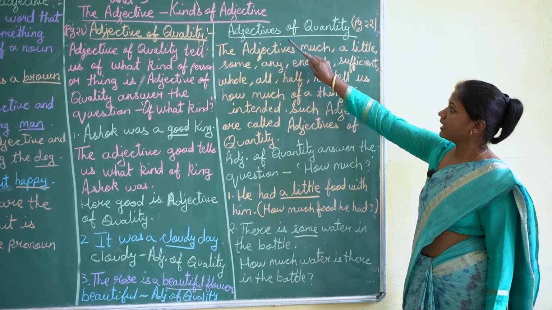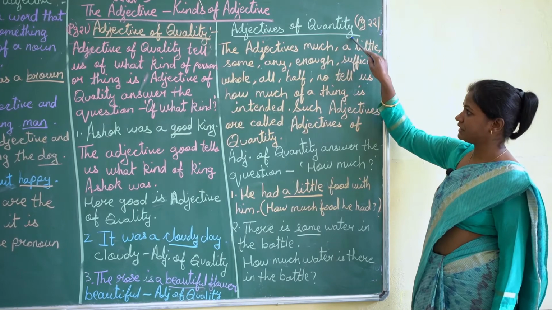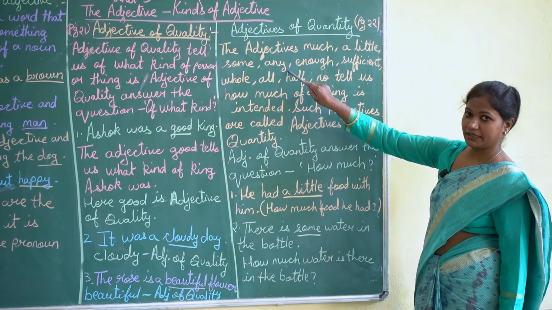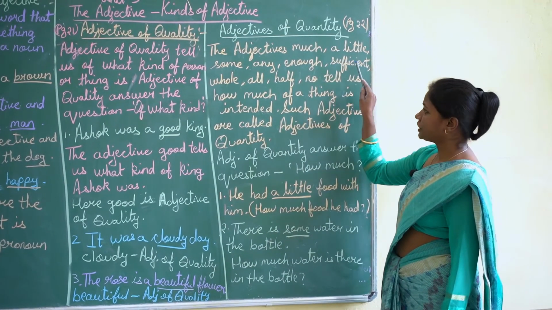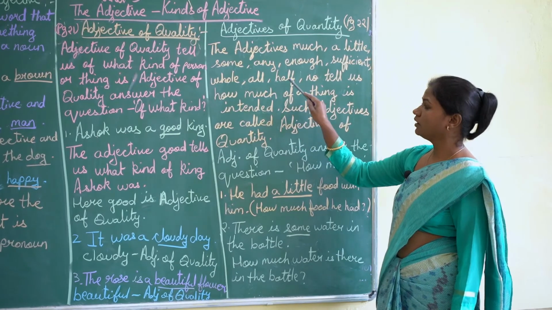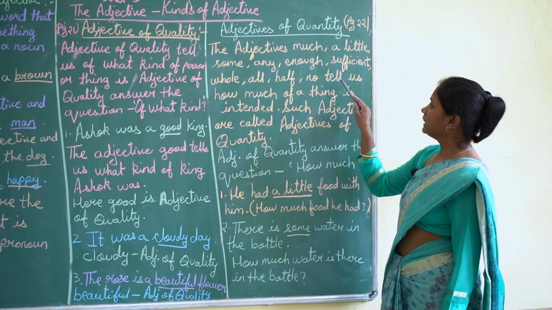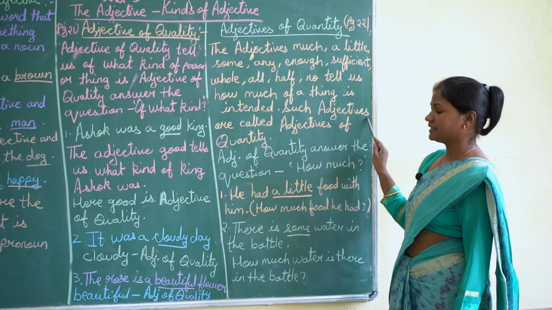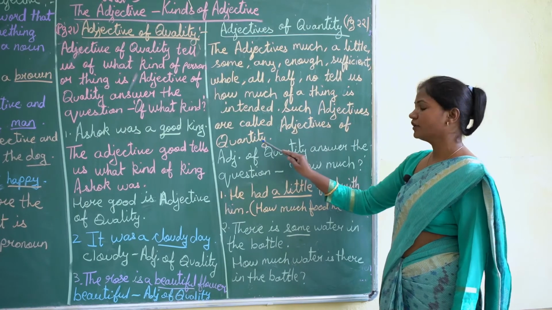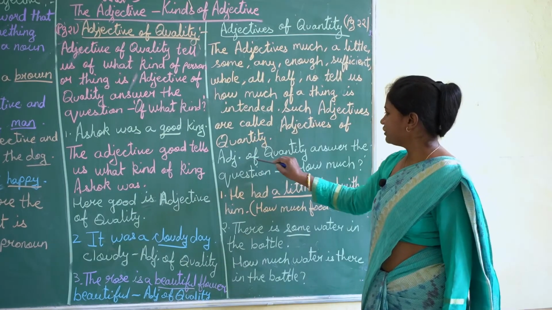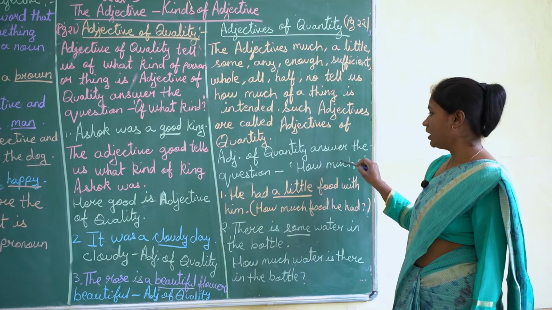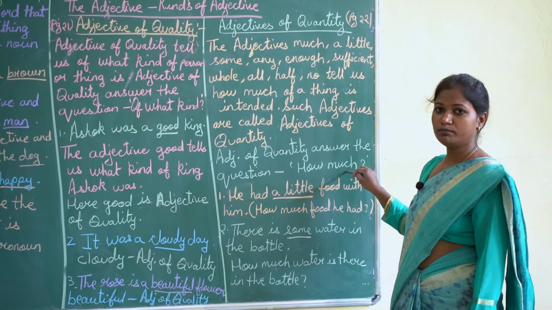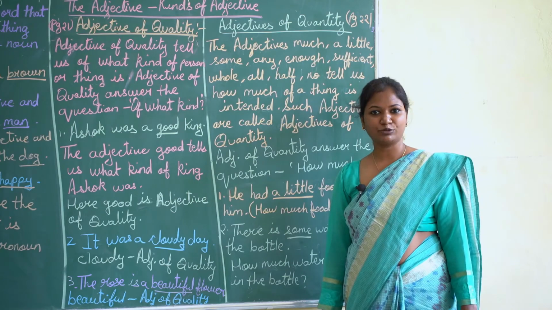The next one is adjectives of quantity. The adjectives much, a little, some, any, enough, sufficient, whole, all, half, no tell us how much of a thing is intended. Such adjectives are called adjectives of quantity. Adjective of quantity answer the question how much. They are used with uncountable noun.